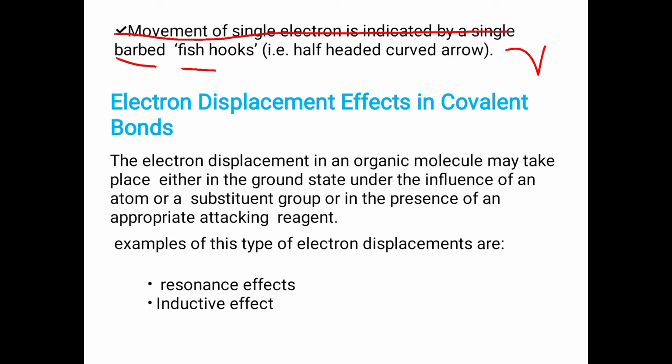Last class, we discussed isomerism and how the electron pair shifts in each reaction, and how we can denote this. And we'll see how electron displacement affects covalent bonds. We know in covalent bonds there is sharing of electrons.